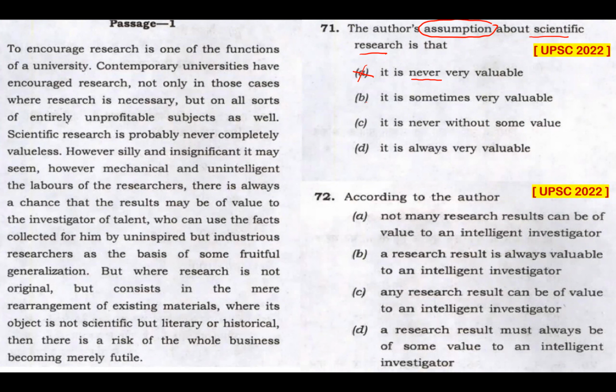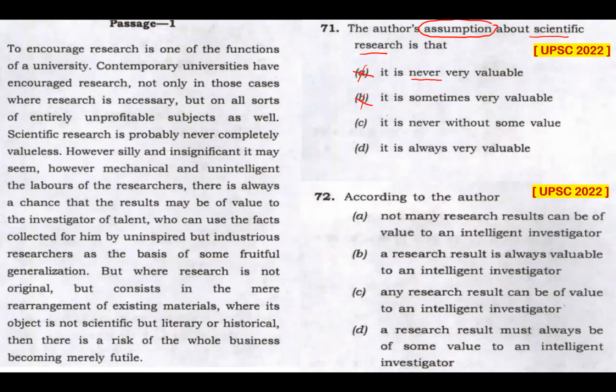Option B, it is sometimes very valuable. Did the author assume that scientific research is sometimes very valuable? No, there is much more than that. The author is not telling us it is at times very valuable. Beyond that, the author has got something to say. As I read this passage, and when I got to option C, I could feel that option C is my right answer.